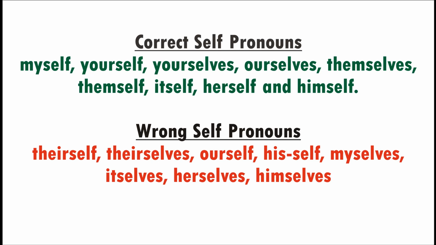Myselfs. My is first person singular. It's singular, so we cannot have myselfs. It's supposed to be myself, not myselfs, because my is singular. Itselfs does not exist. So we're supposed to have itself. Herselfs is supposed to be herself. Himselfs is supposed to be himself because him is singular. So the self is also going to be singular, not selves.